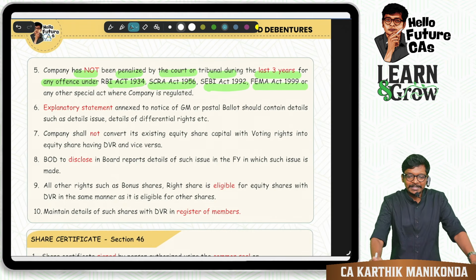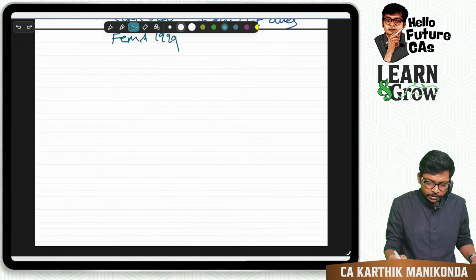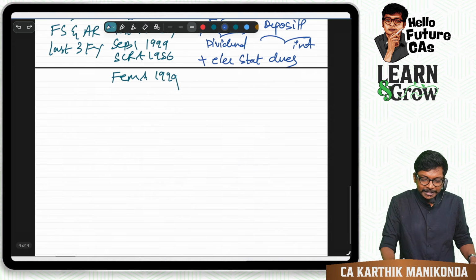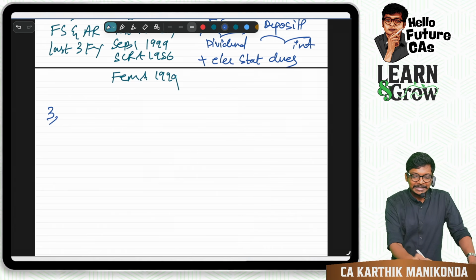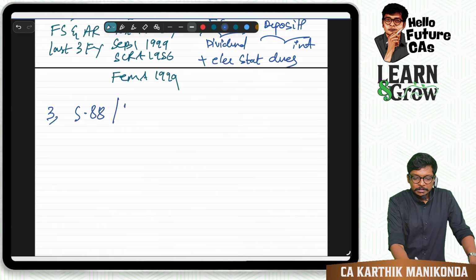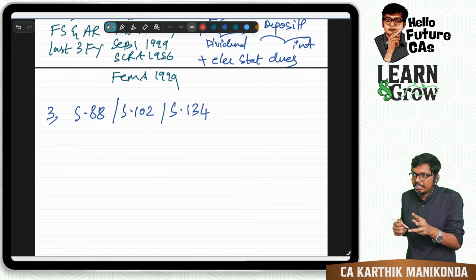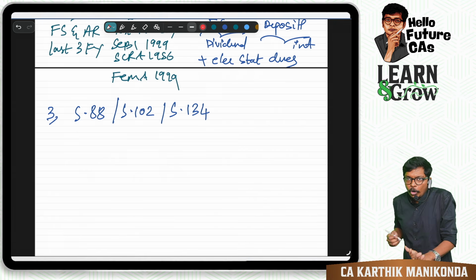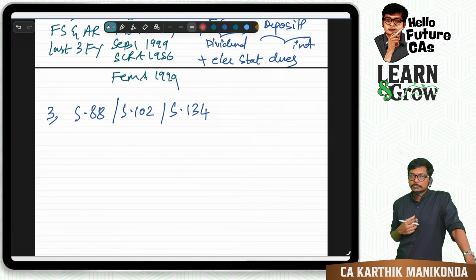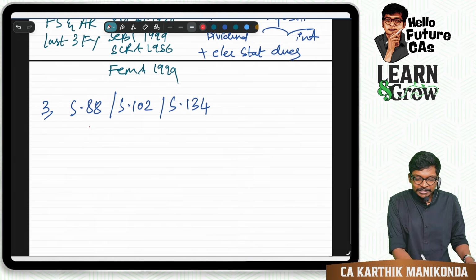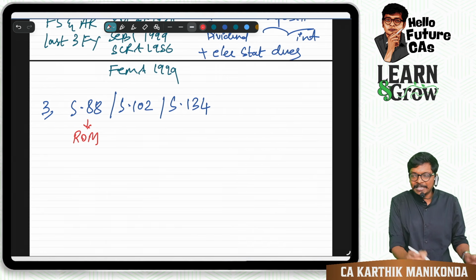Remaining points are fairly simple. Now I will write the points over here. Here according to our notes, only 2 sets are done. Now third set. Section 88, Section 102, Section 134. You have to remember, not just here, these 3 sections will come in almost every procedure. So if some procedure is coming and you don't know what to write, write these 3 points. What is section 88? It talks about register of members.